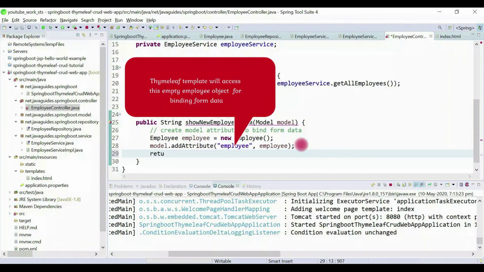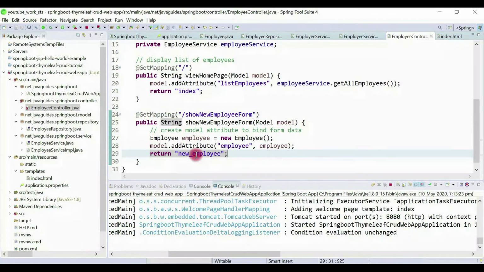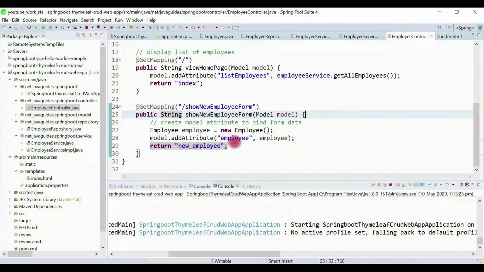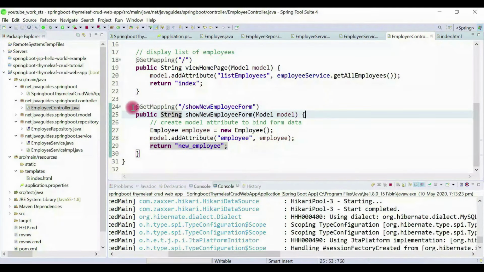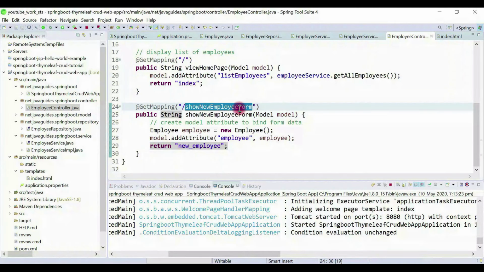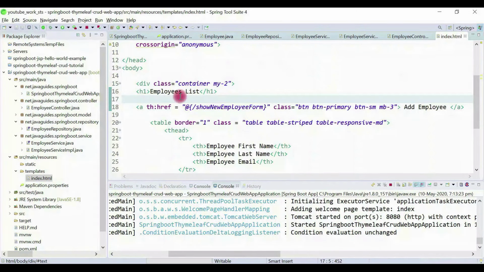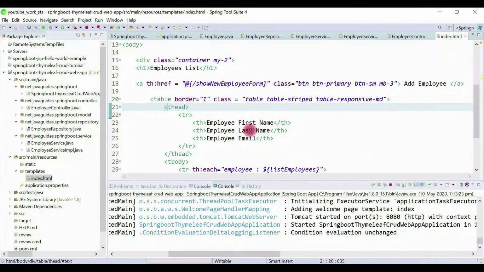Now let's return a view that is new_employee. So this is the Thymeleaf template name that we will create a bit later. Okay, now what we have done, we have created a method handler which will handle the show new employee form request. So this request comes from the index.html page here.